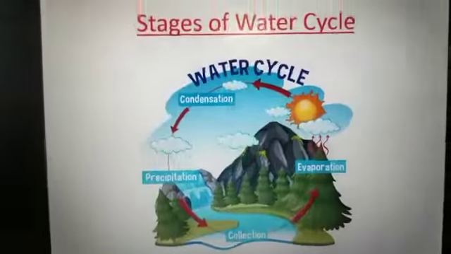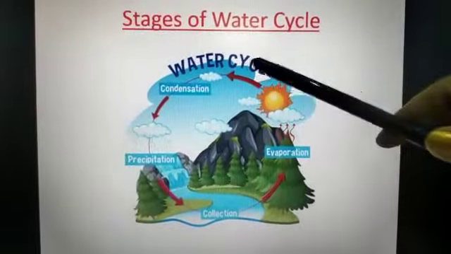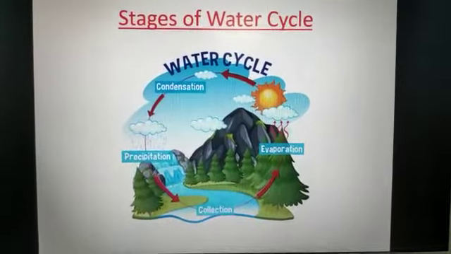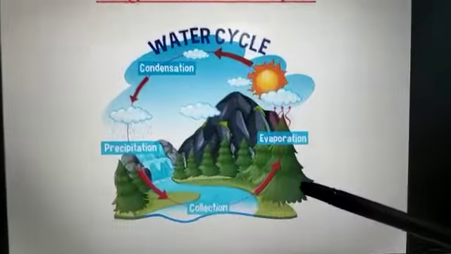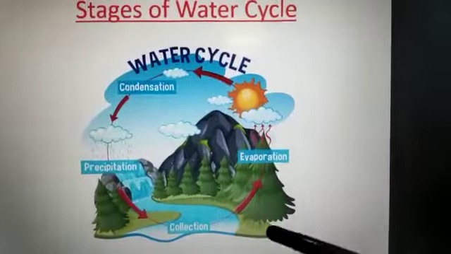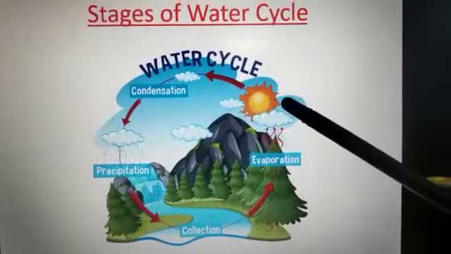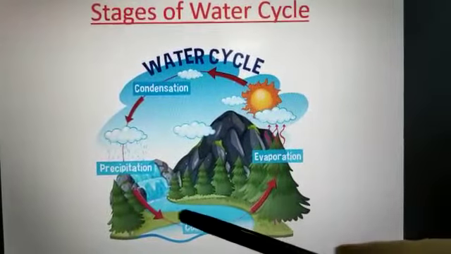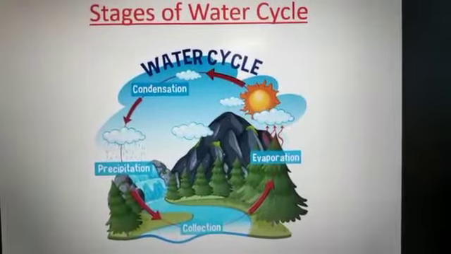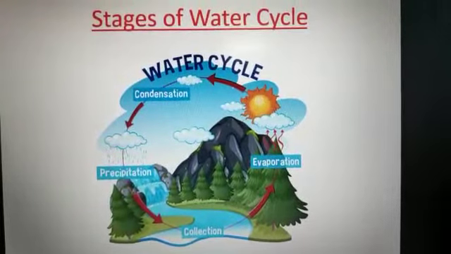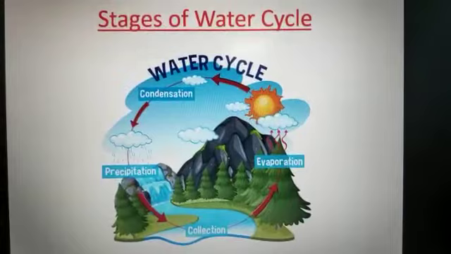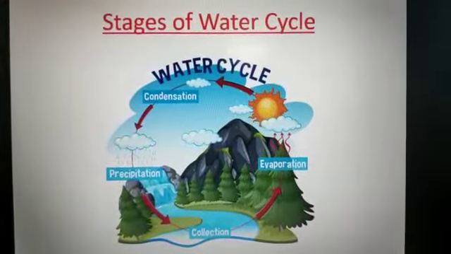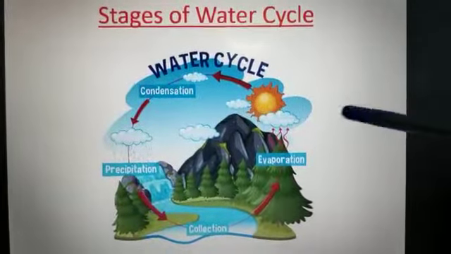Now, look at this picture, stages of water cycle. Look at this picture very carefully. In this picture, we can see the sun. The sun is giving heat to the water level. The sun heats up the water from oceans, lakes, rivers and seas, and water changes into water vapor.